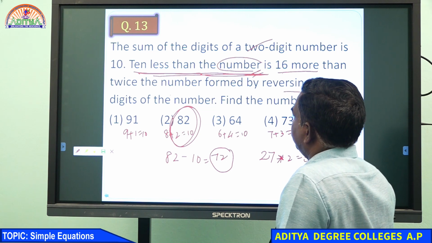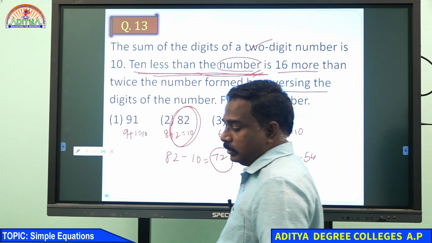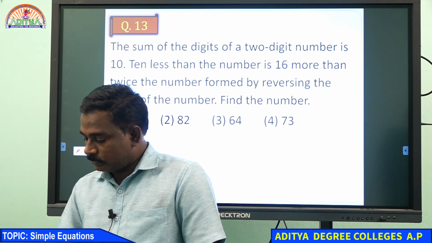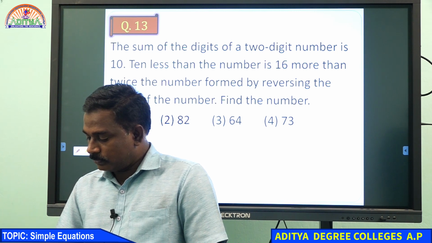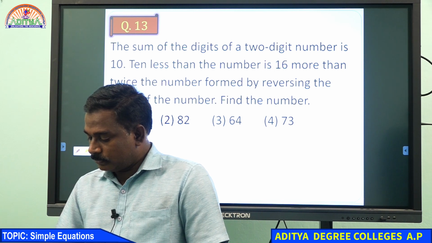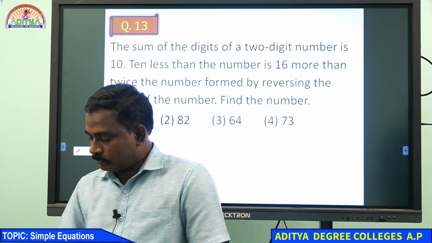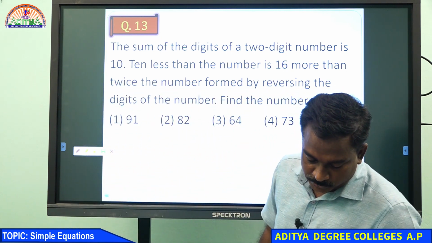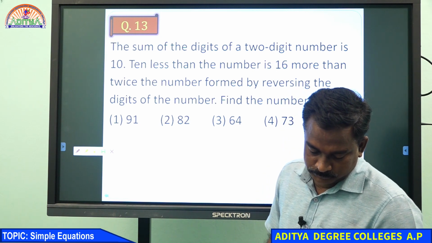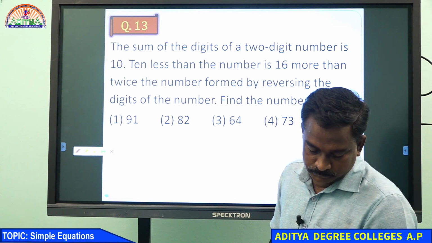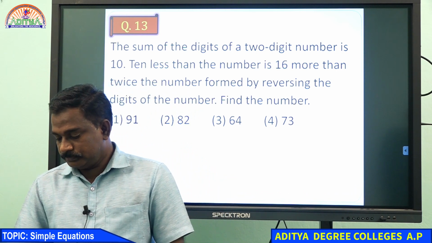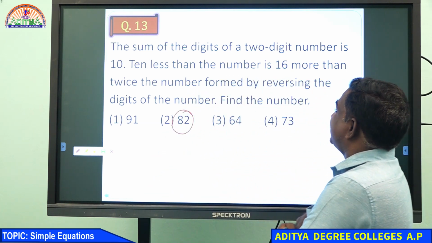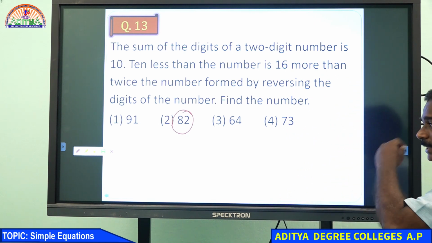16 more. Many are writing 82. First condition is satisfied by 82, second condition also satisfying. 10 less than the number is 16 more than twice the number formed by reversing the digits.